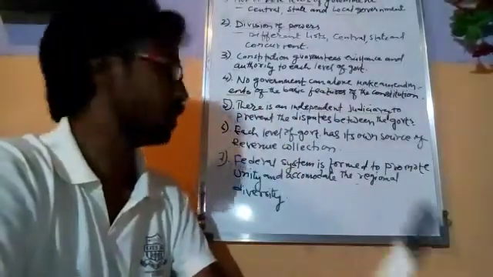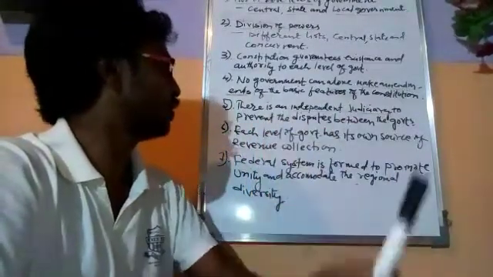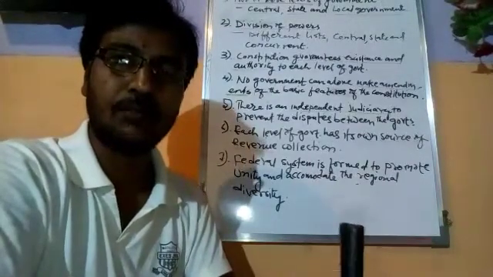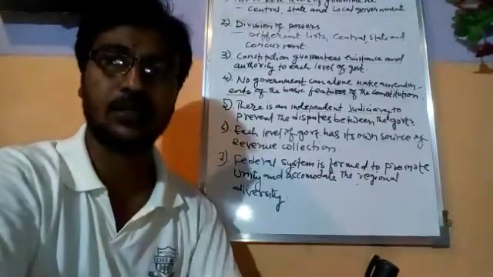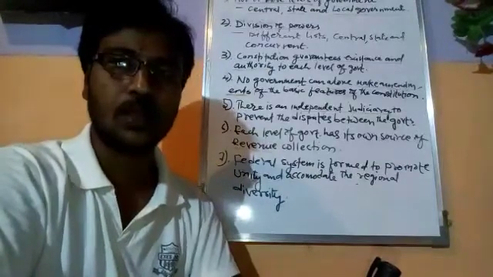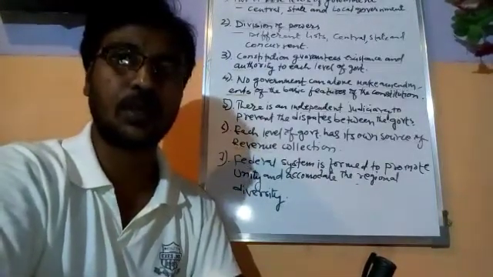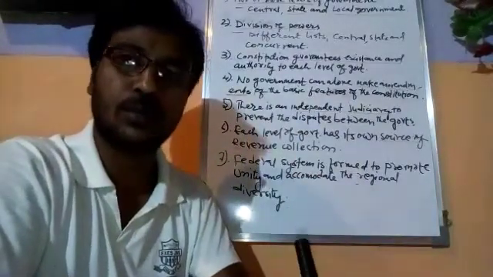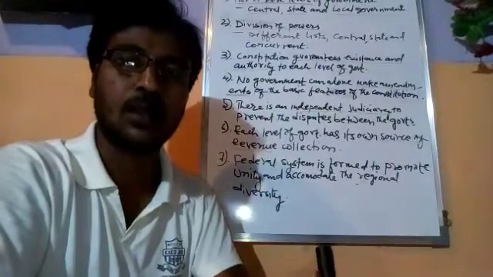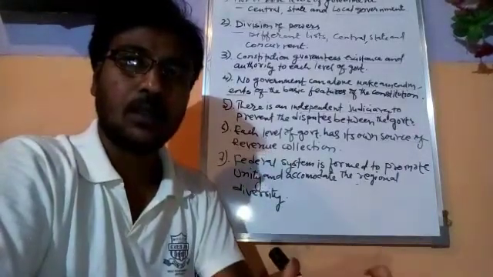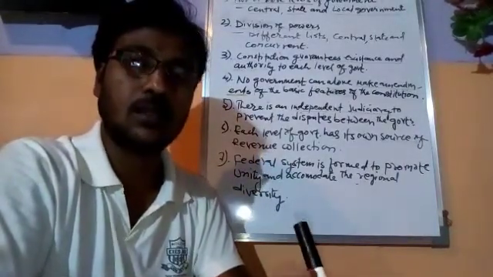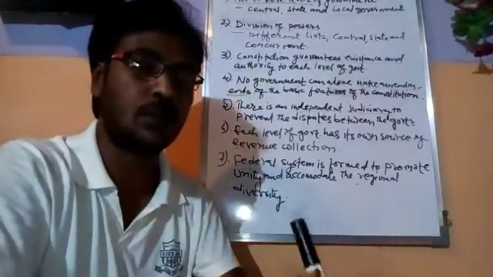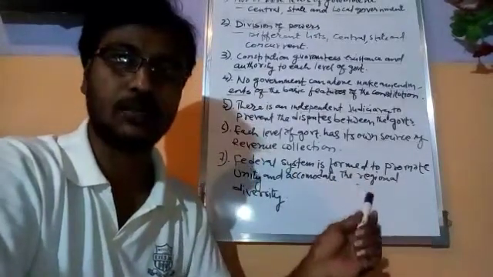The fifth feature is that there is an independent judiciary to prevent disputes between the governments. We know that many times the central government and the regional governments have some dispute. To solve and prevent those disputes, there is an independent judiciary. We know that the Supreme Court is the highest court in a country.